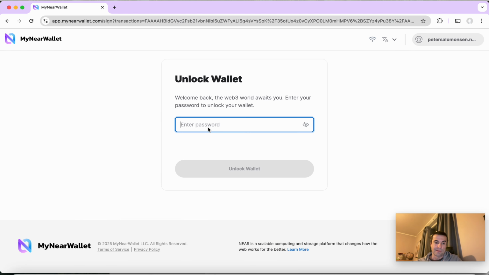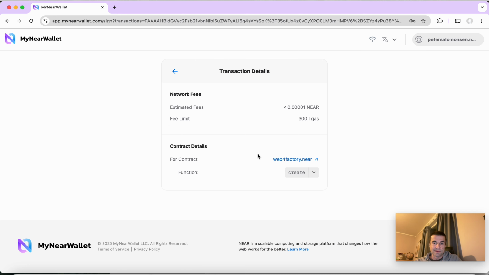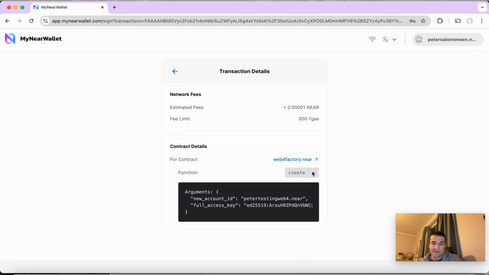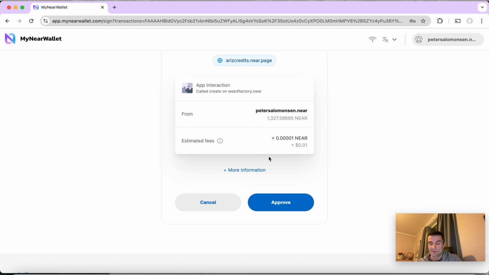And now we will get this, and we can see what it will actually create, a new account. You can see this one, and with this public key, which will be in the local storage, so we can look up there if we want to delete this account. But let's just approve this transaction, and it will create this new account.